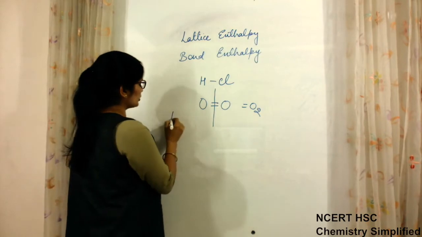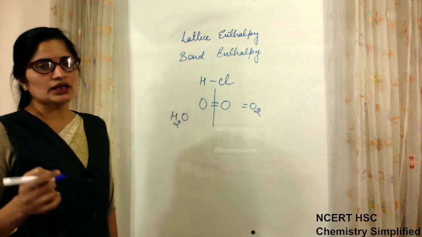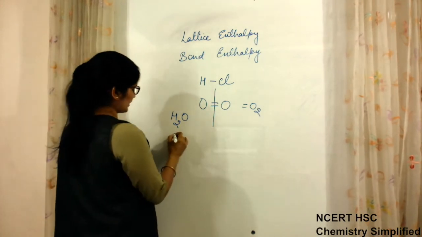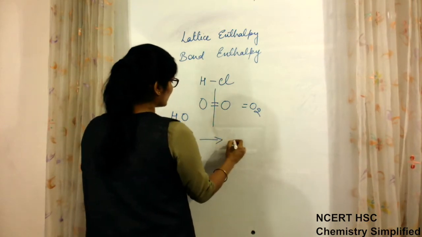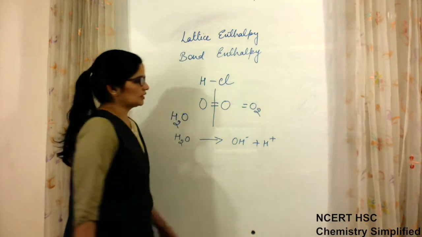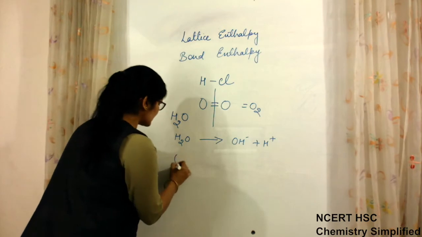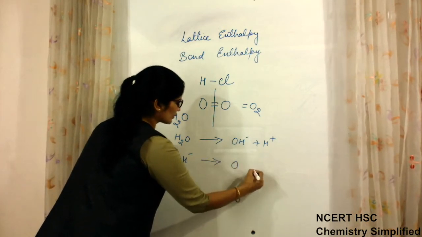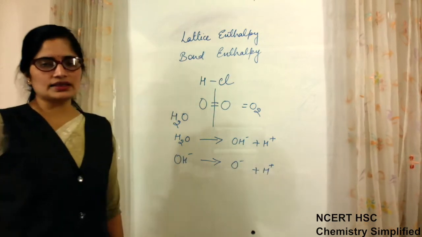But if the molecule is made up of more than 2 atoms, in that case 2 bonds are not broken in single step. For example, when H2O dissociates, then in one step H positive separates and OH is left, and then in the next step OH negative separates as O and H, like this, okay.